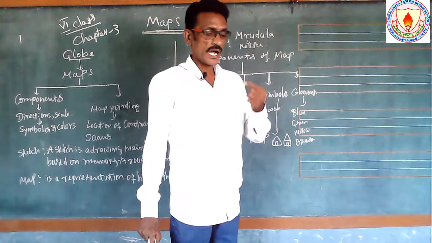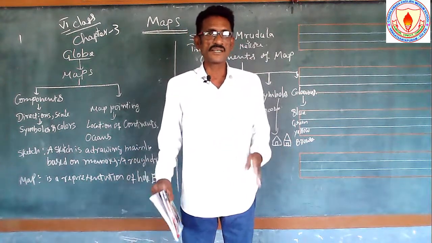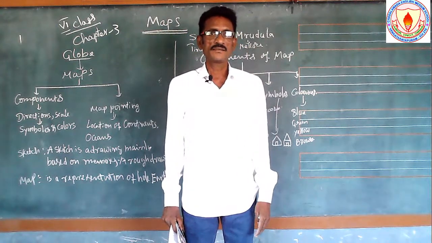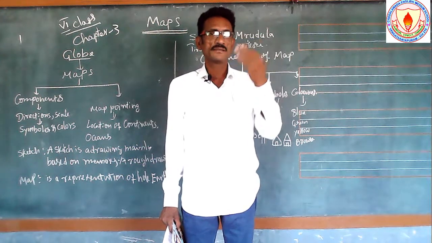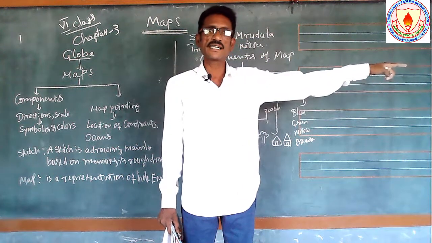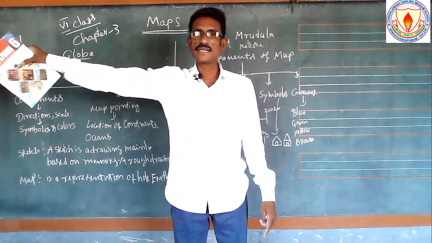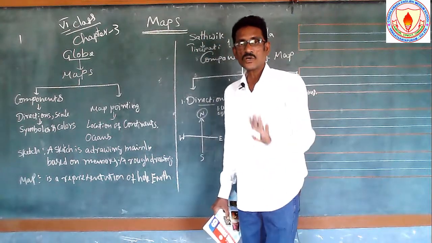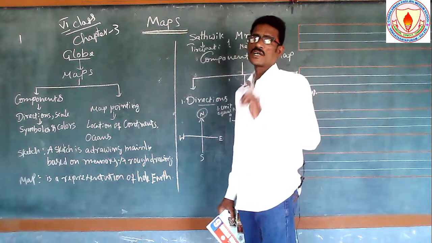I am only turning, the direction should not. So when your face is opposite of the sun, behind you is the west direction, left hand indicates the north direction, and right hand indicates the south direction. So these are the main four directions. Are you understanding? Okay, I hope you are understanding.